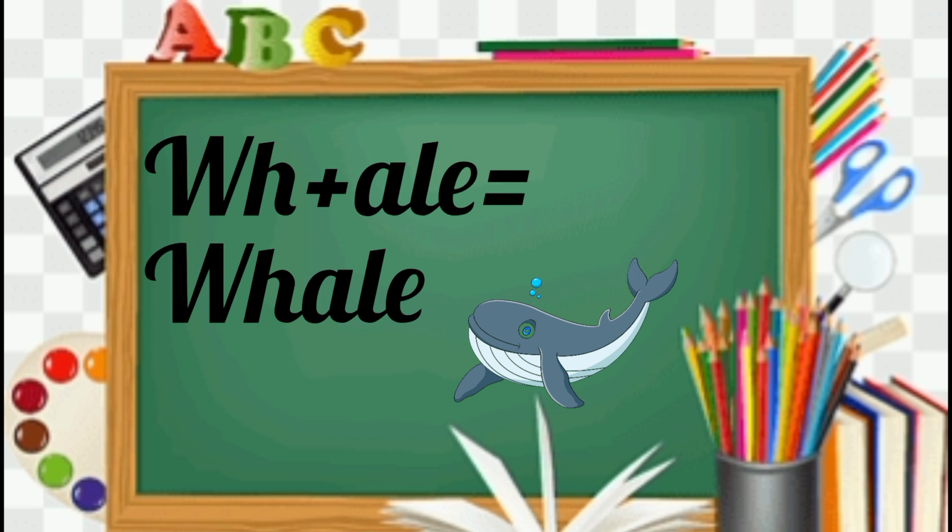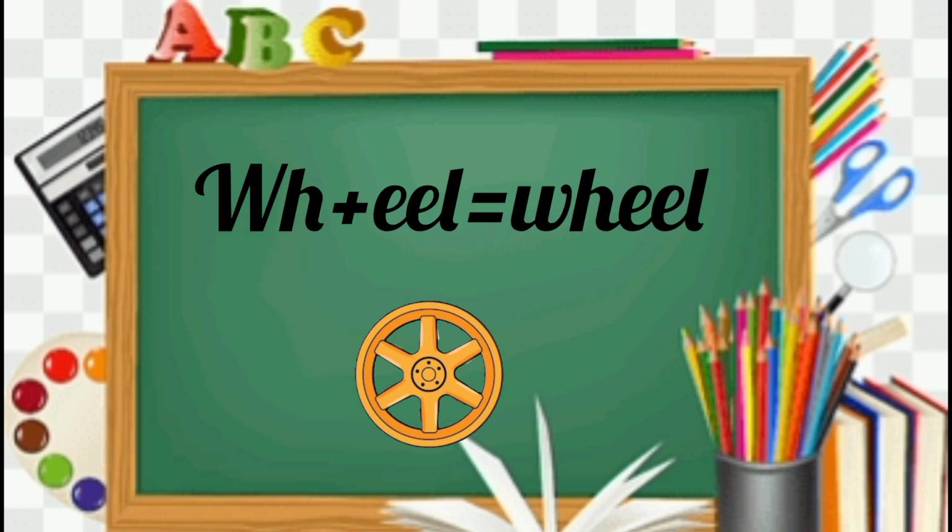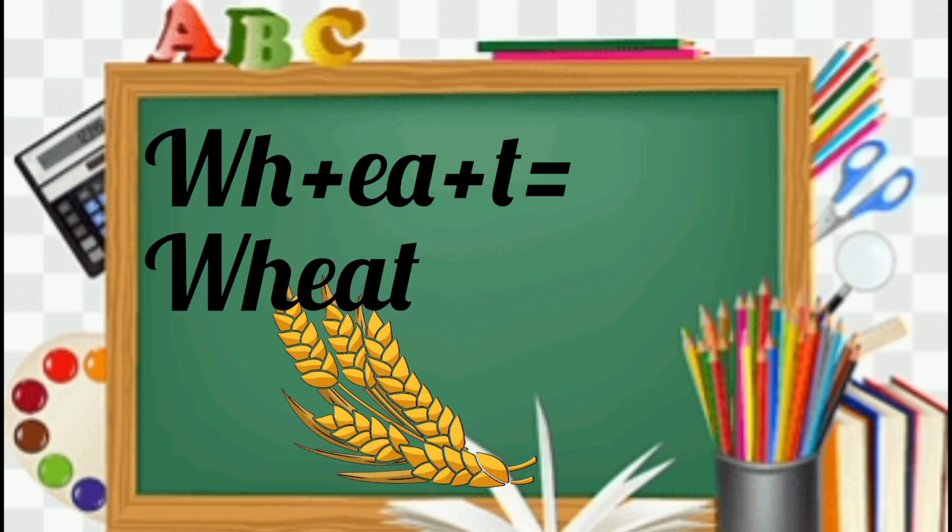V and ale mix together: whale. V, eel. V and eel mix together: wheel. V, e, t. V, e and t mix together: wait.